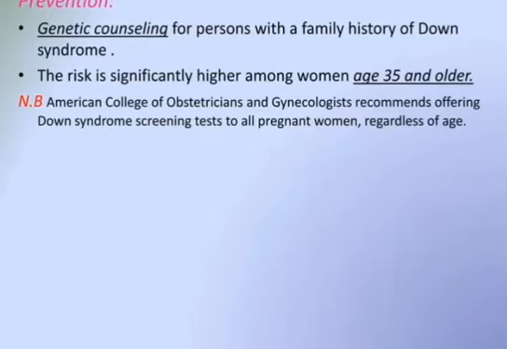Prevention. Genetic counseling for the person with a family history of Down syndrome. The risk is significantly higher among women who are age 35 and older. The American College of Obstetricians and Gynecologists recommends offering the Down syndrome screening test to all pregnant women regardless of age.